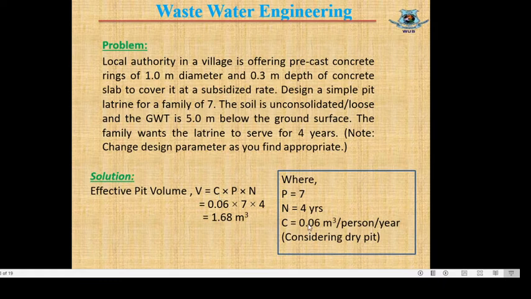Considering this is a dry pit, that means we will construct the pit above 5 meter. That means the depth of the pit may be a maximum of 5 meter. So considering a dry pit and the value of C equal to 0.06 meter cube per person per year, as seen in the previous two examples, N equal to design life or design period equal to 4 years, P equal to number of persons to use the latrines, that is 7 persons. Substituting all these values, effective pit volume V stands to 1.68 meter cube.